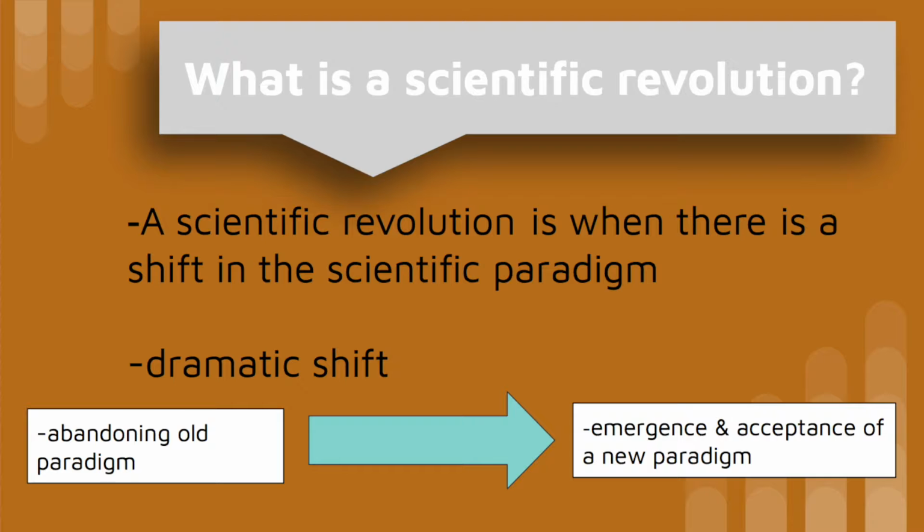So Matthew, how would Kuhn describe what a scientific revolution is? Kuhn illustrated that a scientific revolution is where there is a shift in the scientific paradigm. How do you know when there is a shift in the paradigm? Well, Nicole, Kuhn characterized scientific revolutions as being a dramatic shift, one where the majority of the scientific community has agreed upon.